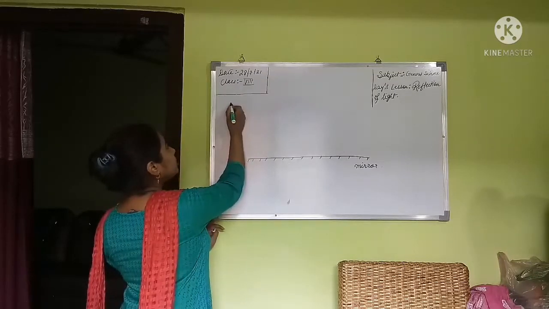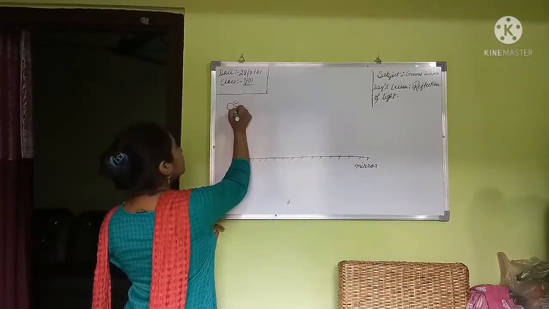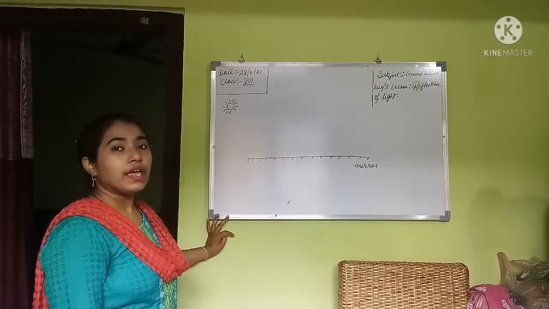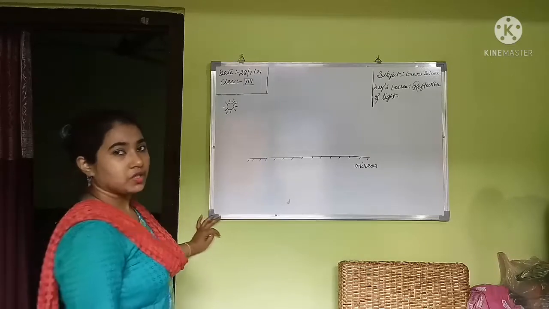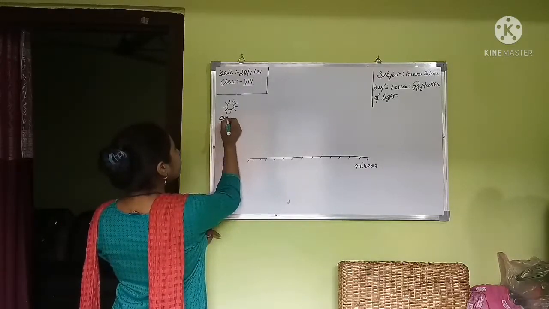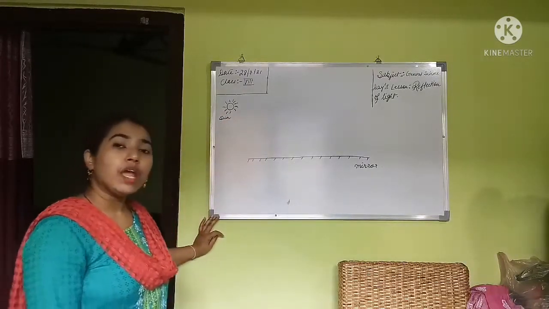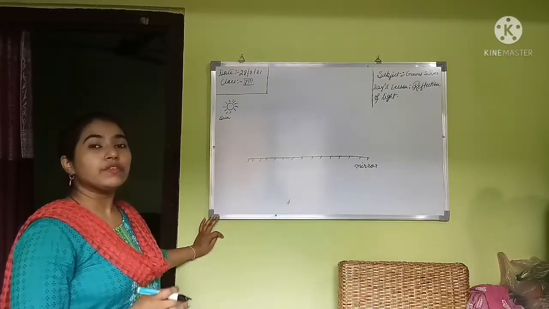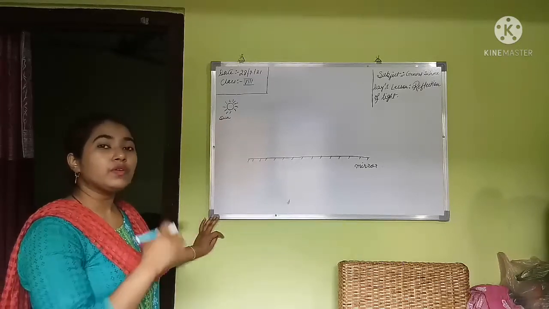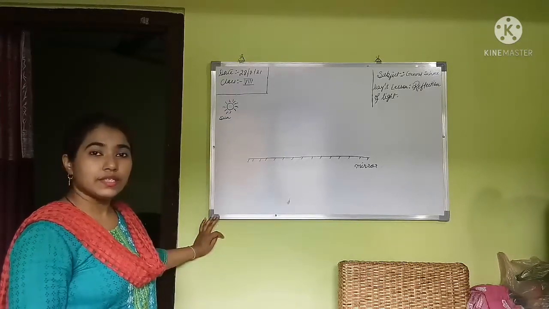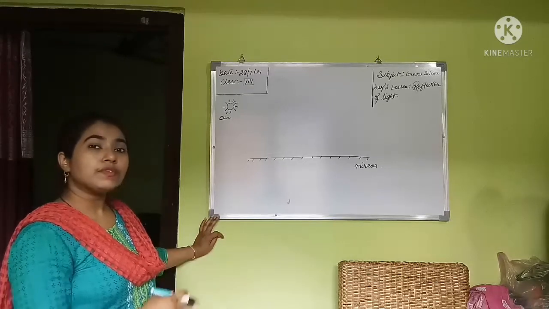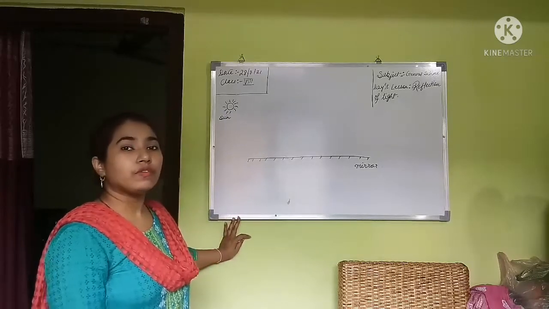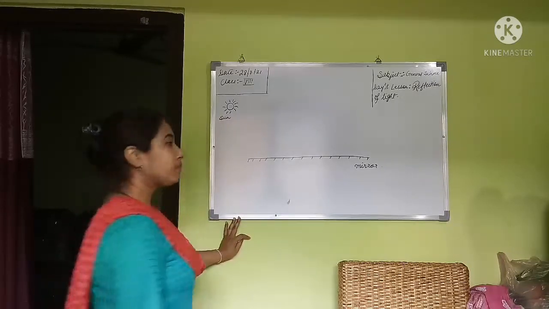Now, we will consider the sun as the main source of light. Okay. Now, what happens in reflection of light? The light ray, first of all, comes from the main source of light. In our case, it is the sun. So, the light ray comes from the sun and it hits the plain smooth surface of the mirror. Okay.